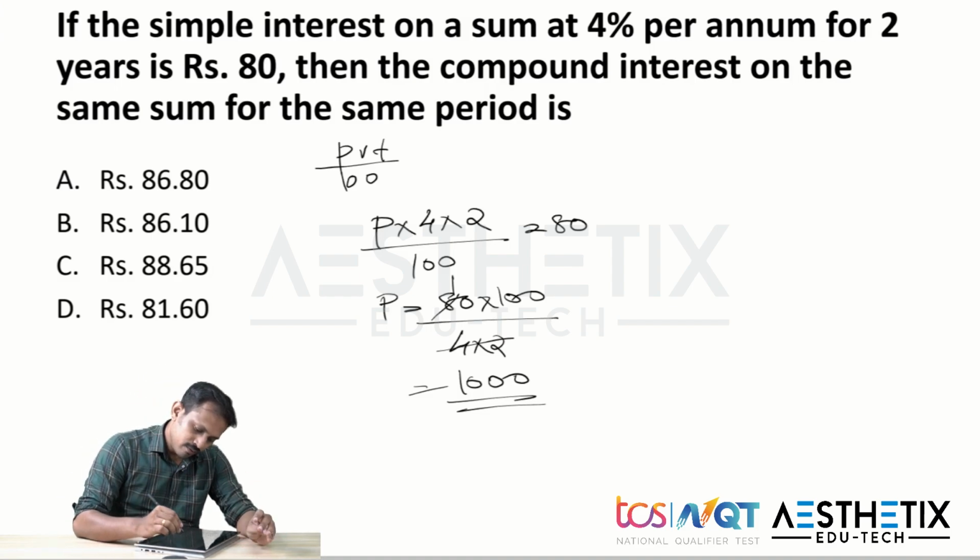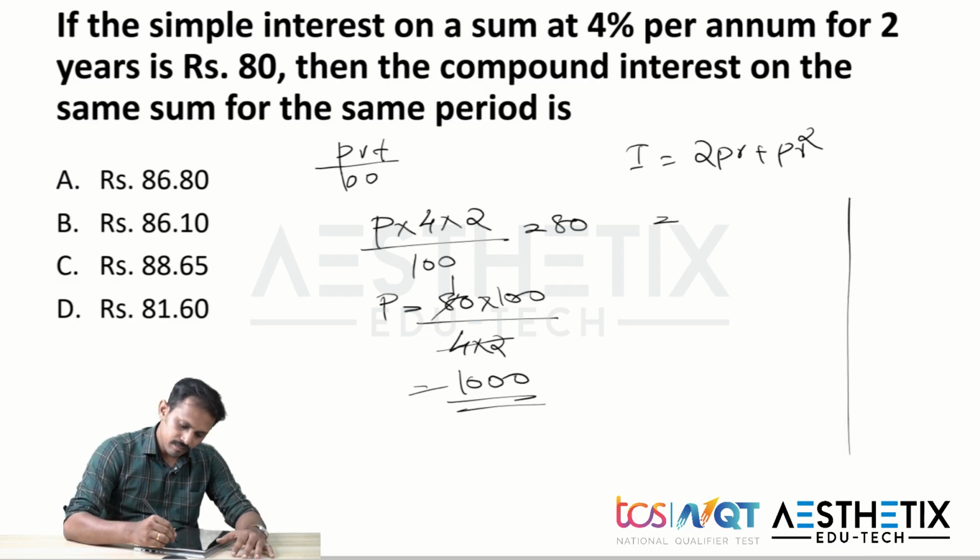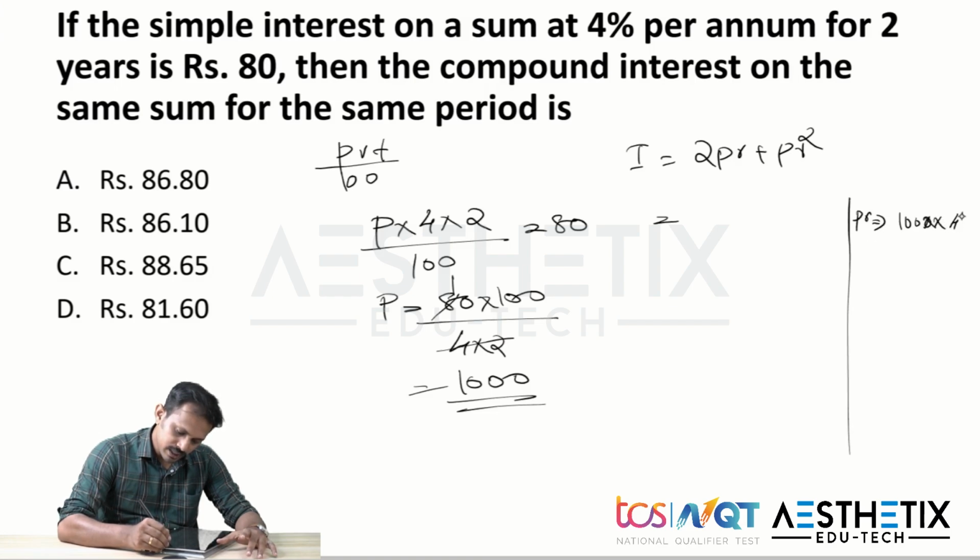Now we need to find the compound interest on the same sum. So here we know that for finding compound interest for 2 years, the equation is 2PR plus PR square. So I'm just going to find the values of the variables here. So PR, and here the value of P is 1000 and R percent of 1000, which means 4%, is 40.